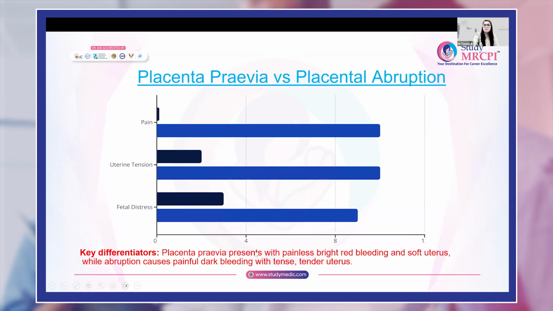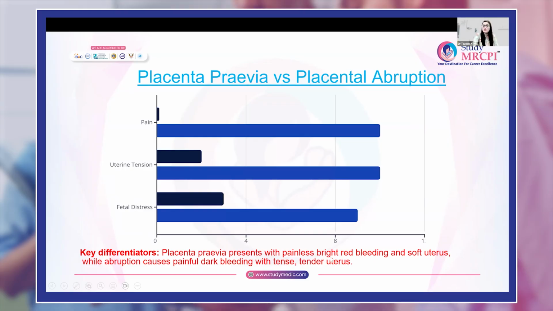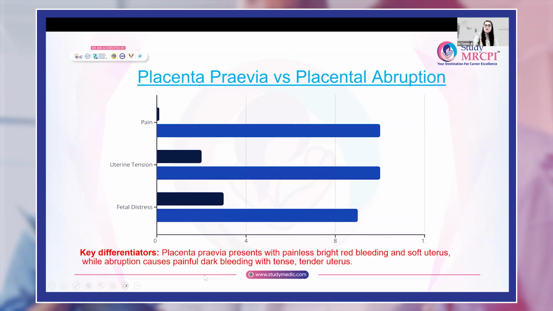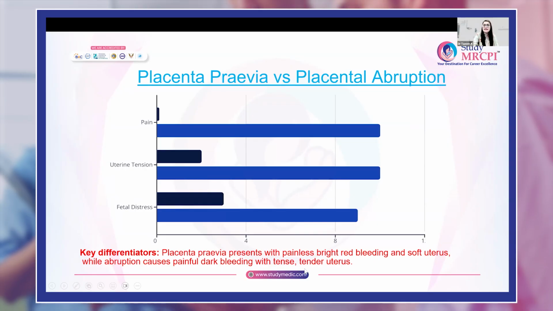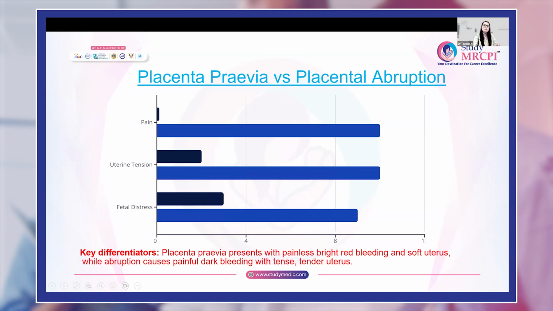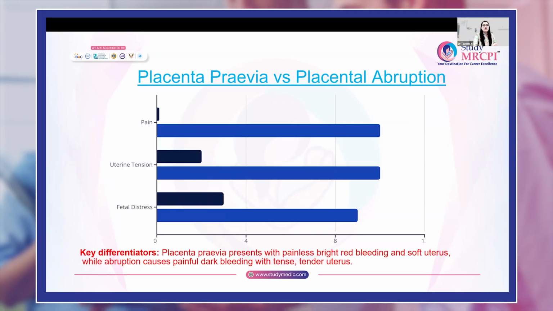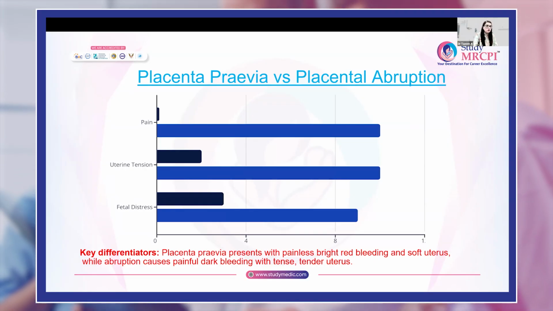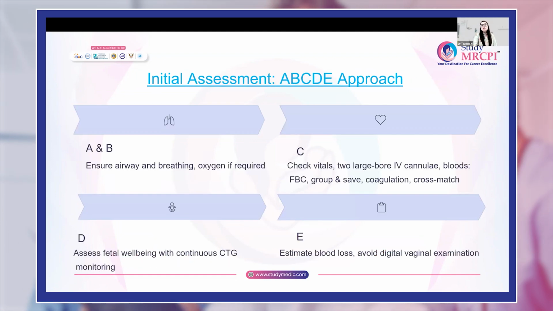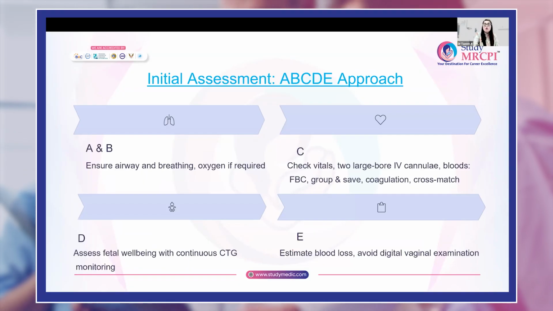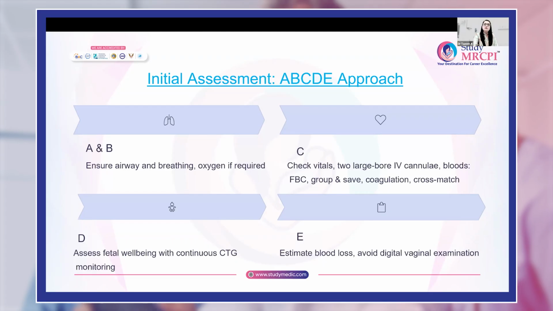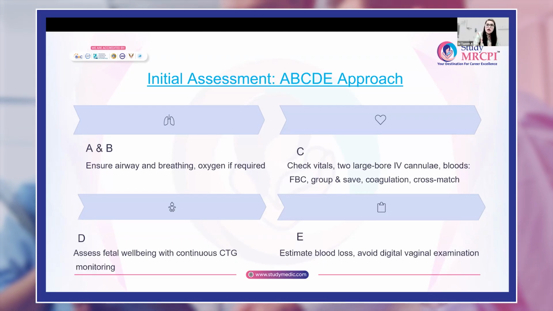So placenta previa presents with painless, bright red bleeding and a soft uterus, while abruption causes painful, dark bleeding with a tense and tender uterus. Most of the time in the scenarios, the terminology "woody hard abdomen" is used when describing placental abruption. Now this patient has presented with a moderate amount of bleeding, so resuscitation as well as management of the patient would be simultaneous.